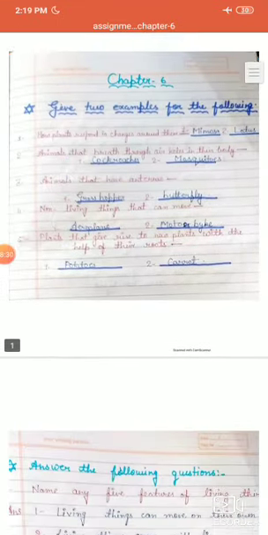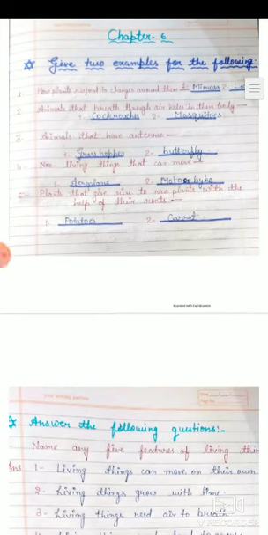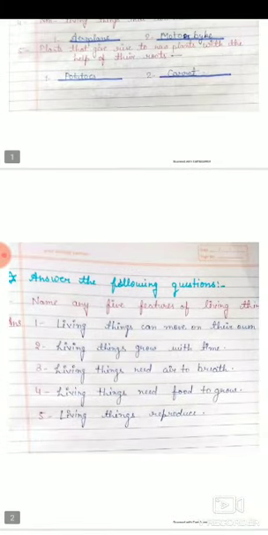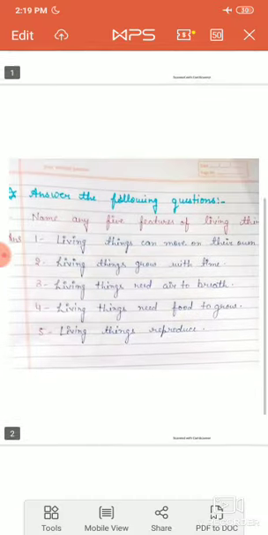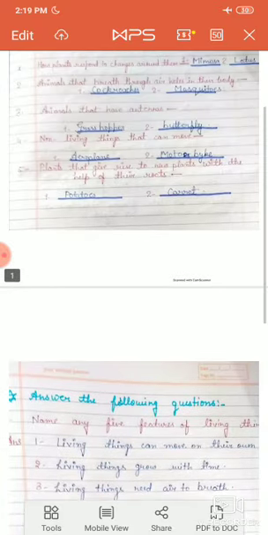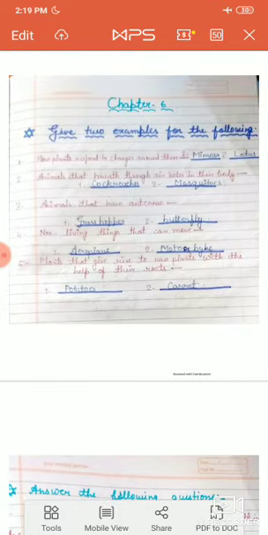So students, this is your 3 questions. The first question is, give 2 examples for the following. And the second is, answer the following questions, which has been done. So you have to write in your fair copy and CW copy also, and learn all these questions also.